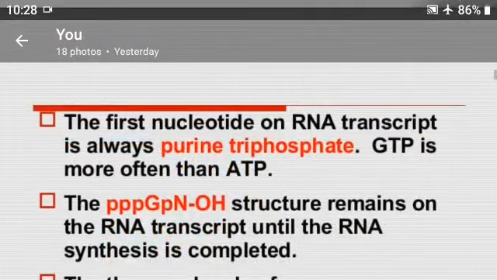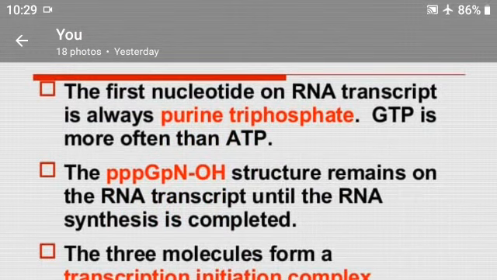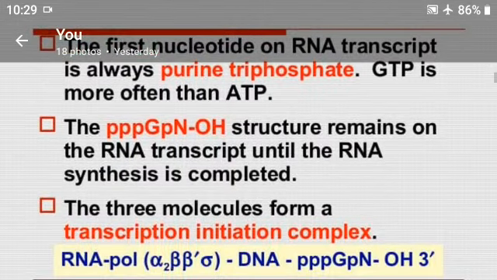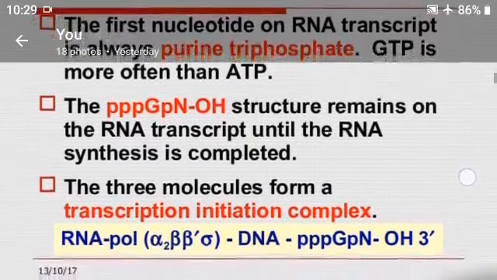The first nucleotide on RNA transcripts is always a purine triphosphate. GTP is more often than ATP, right? Next, the pppGpN-OH structure remains on the RNA transcript until the RNA synthesis is completed, and the three molecules form a transcription initiation complex.